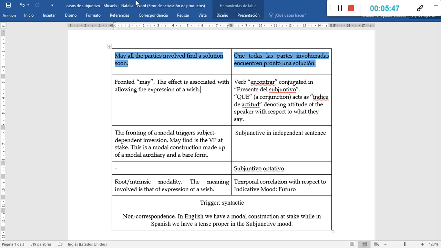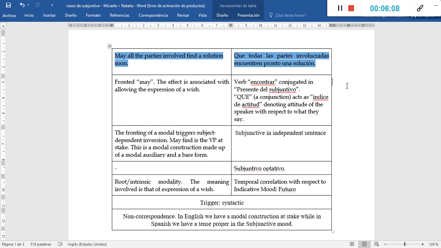As you can see on the left, I did not include anything in relation to the type of subjunctive mood at stake, because there is no verb in the subjunctive mood to speak about.